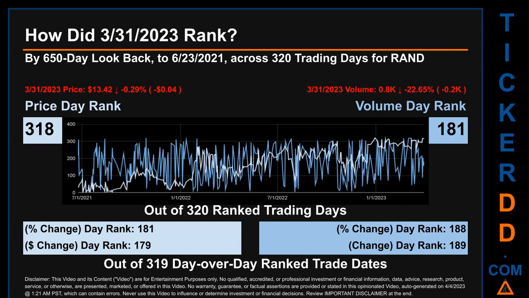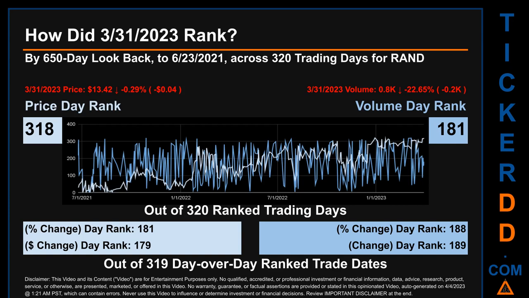Each of the 320 trading days were ranked amongst themselves by highest end-of-day price and volume, with a rank of 1 being the highest and 320 being the lowest ranked day. The line graph overlays price and volume's daily ranking, as shown respectively in light versus dark blue, across those target days' trading days. In this view, essentially the dips are good whereas the spikes are bad.